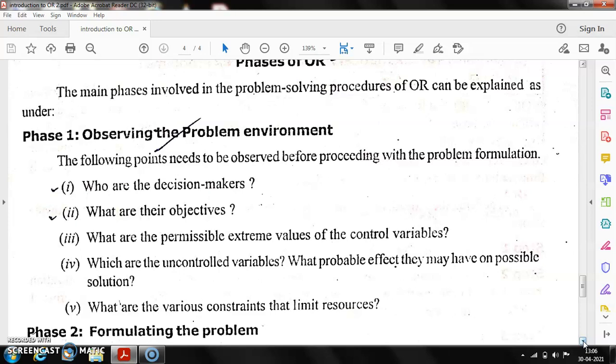One is, who are the decision makers? What are their objectives? What are the permissible extreme values of the control variables? Here the control variables are the restrictions given on money, man, and material. So these are all control variables. Which are the uncontrolled variables? What probable effect may they have on the possible solution? What are the various constraints that limit resources? So before going to the formulation, first we need to observe these things very carefully.